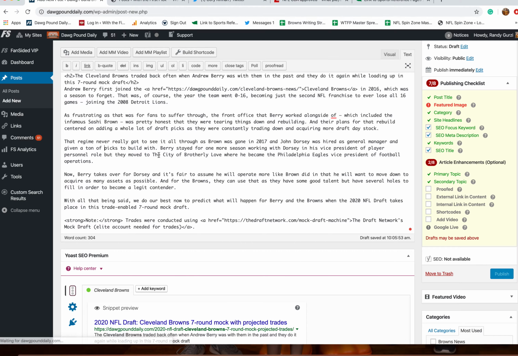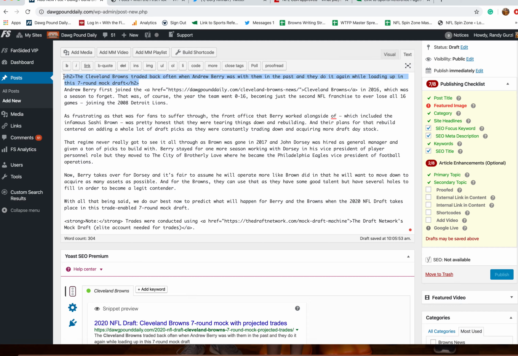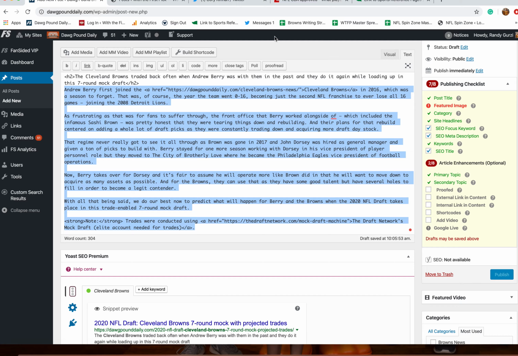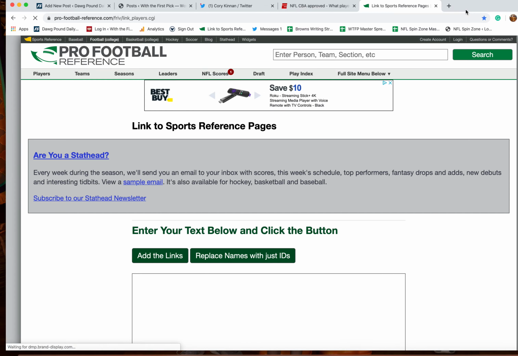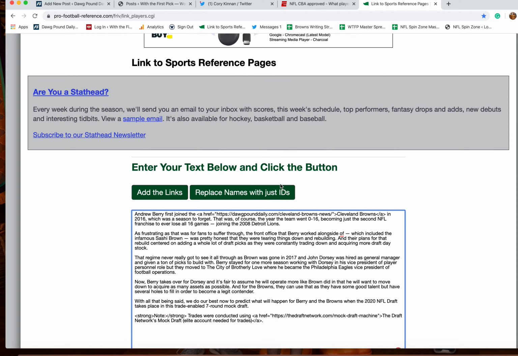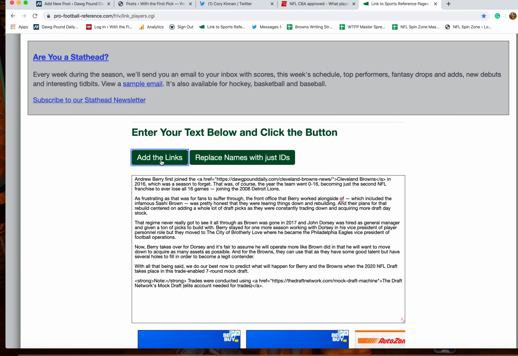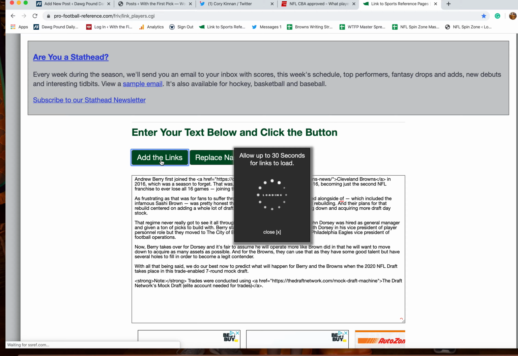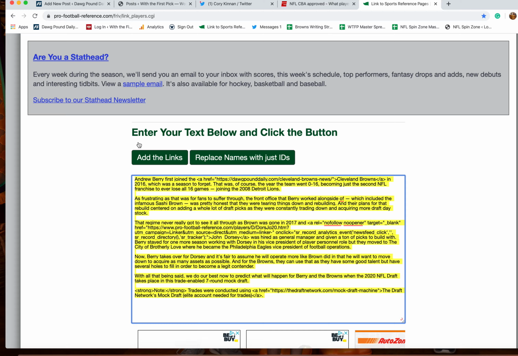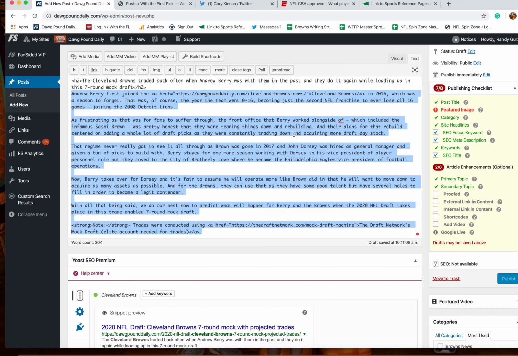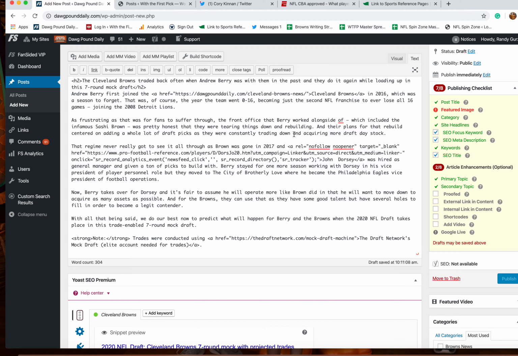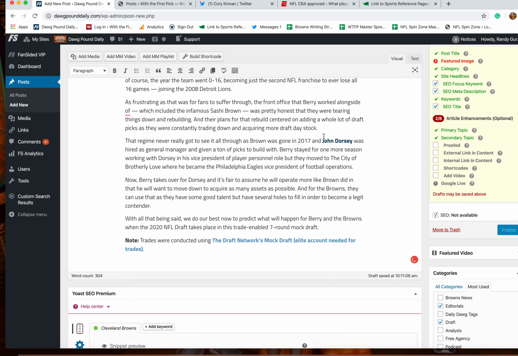All you do is go into the text version. Don't do, you see where it has H2 to H2? You don't use that. You go right underneath it, all of the writing, copy it, come over to the sports reference, you paste it in here, click add the links. It does its little magic, and it's going to give you the links for every player that has stats in the NFL. So you come back here, again, I keep whatever I did highlighted, and I'll just hit Command V again, paste over it, and now you'll see John Dorsey was an NFL player, so his name is highlighted.